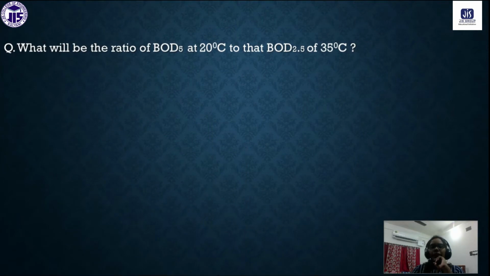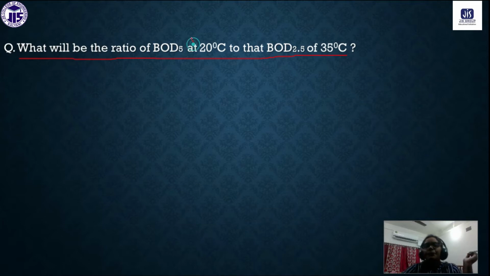Okay, now I have given one more question, a problem based on the rate constant of the BOD reaction, which we have already derived. So the question is, what will be the ratio of BOD 5 at 20 degrees centigrade to that of BOD 2.5 at 35 degrees centigrade?